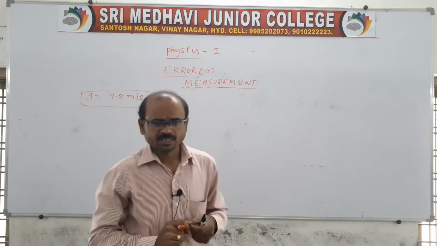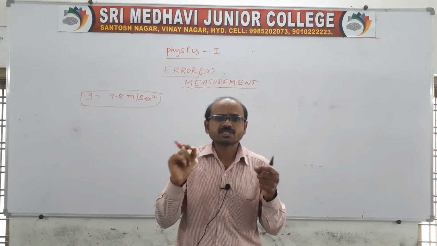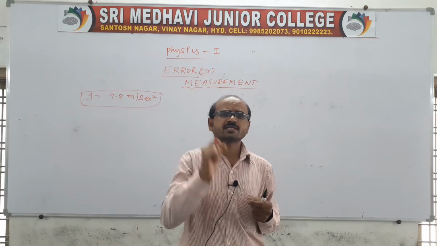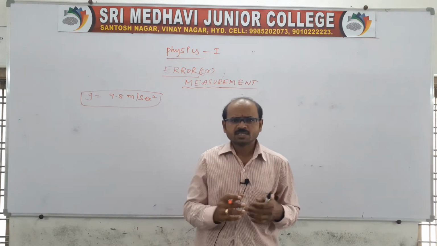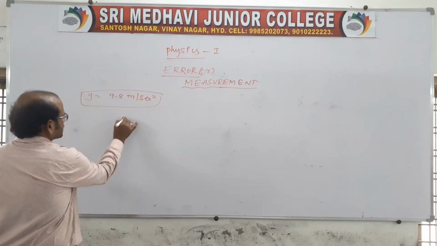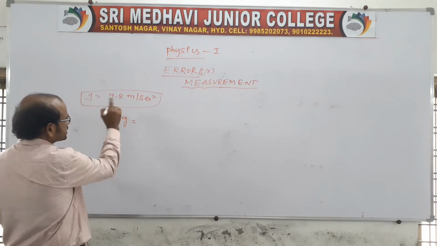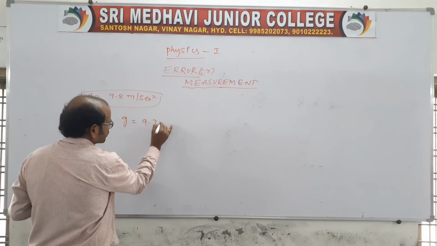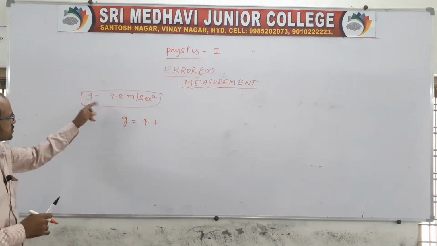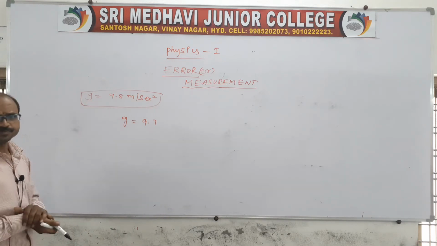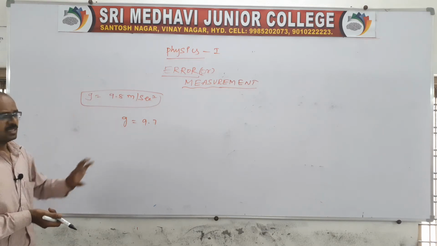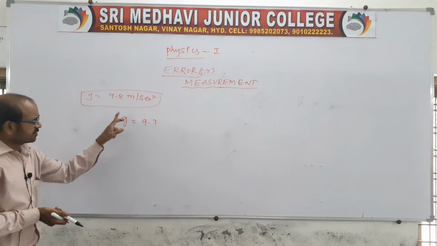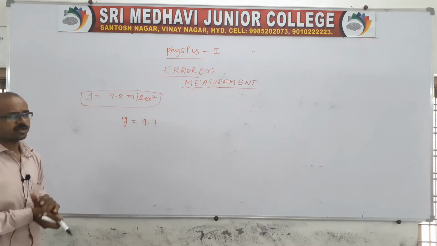Suppose at a place we are measuring the g value. Suppose in the college itself we are taking the g value, and I got 9.7, but the standard is 9.8, which is an average value on the earth surface. At a given place, I measured the g value and got 9.7.